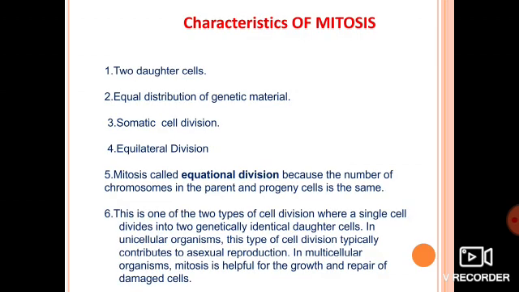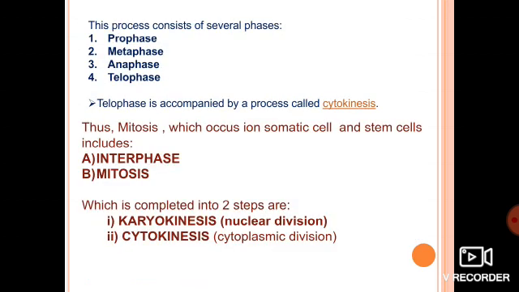Now if we look at mitosis, we will come to know that it is divided into several phases: prophase, metaphase, anaphase and telophase. Let me revise interphase, which we have just done.